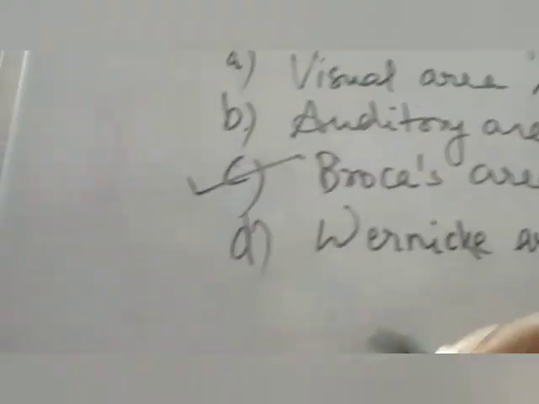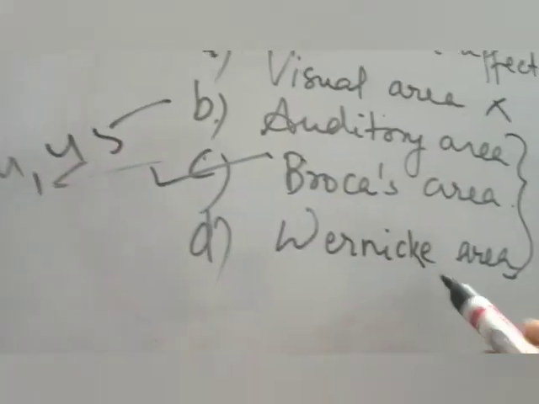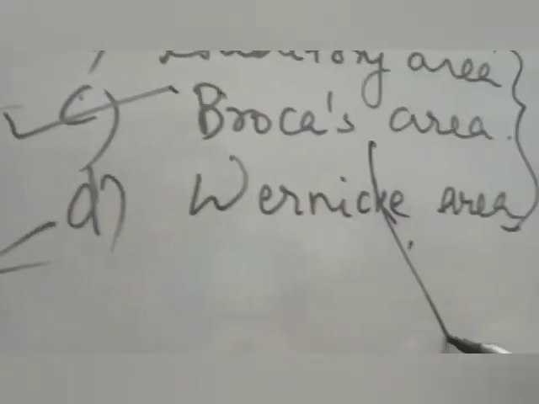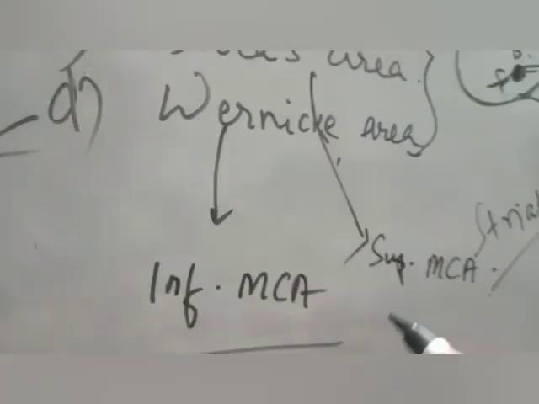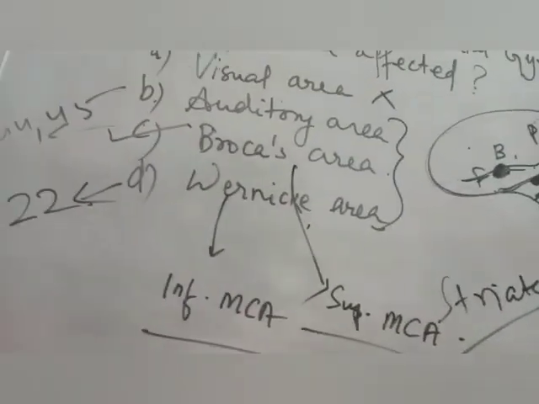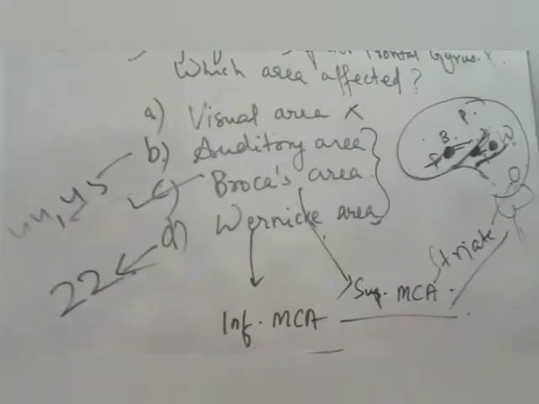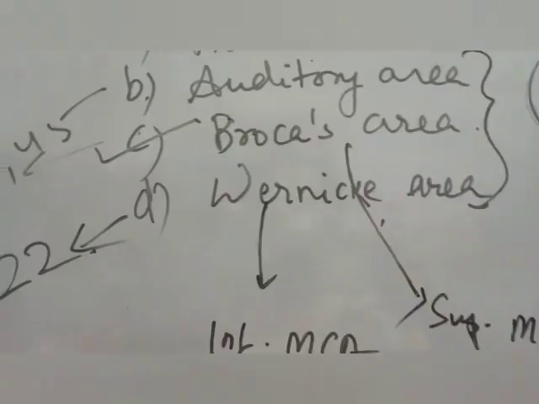Okay, now anyone can tell me, what is the Brodmann number for Broca's area? 44? 45. And Wernicke area, what is the Brodmann number? It is 22. And what is the blood supply of Broca's area? Broca's area is supplied by the superior branch of the middle cerebral artery. Wernicke is supplied by the inferior branch of the middle cerebral artery. Okay? Now tell me, Broca's and Wernicke's, what is the function of each? First thing, how you'll remember: Broca is about fluency. Are you able to express yourself? Are you able to articulate the words? That is Broca. And Wernicke is about understanding what I am telling you. Are you able to understand my words?